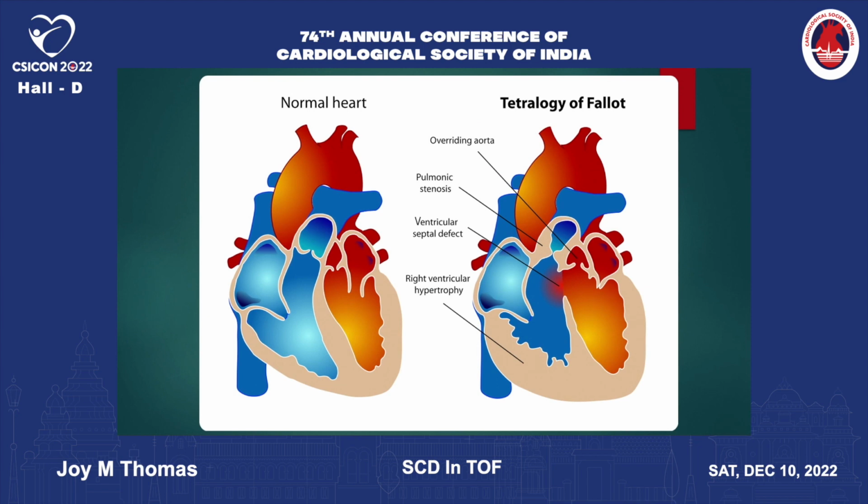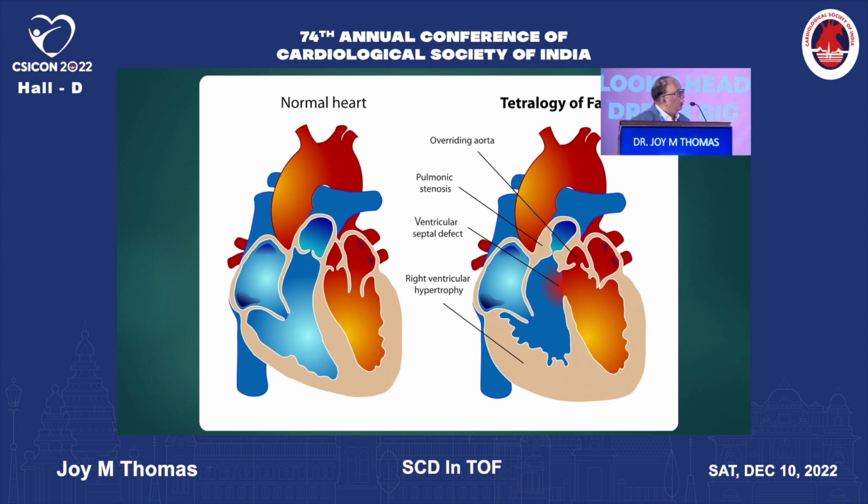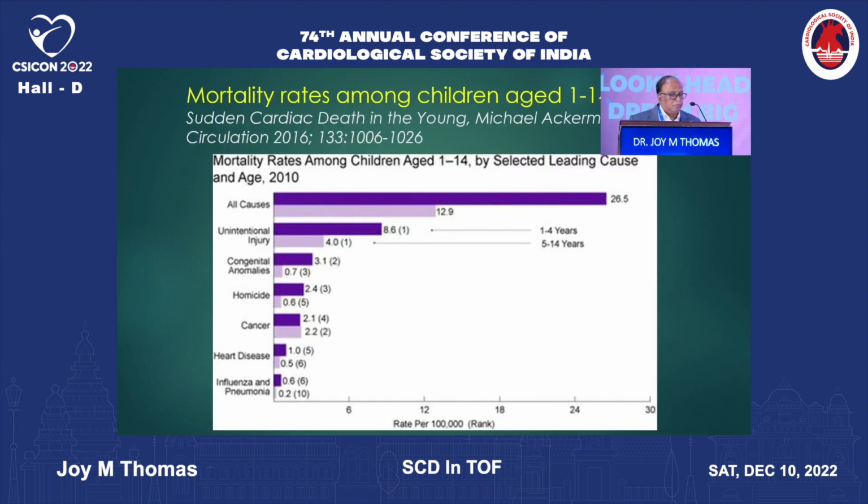Now, patients with tetralogy of Fallot have a sudden mortality. When Michael Ackerman looked at mortality rates among children aged 1 to 14, he found that heart disease was at the bottom as far as rates are concerned, just above influenza and pneumonia.